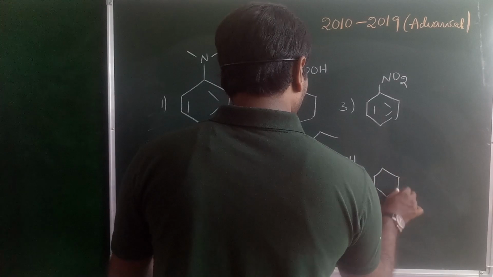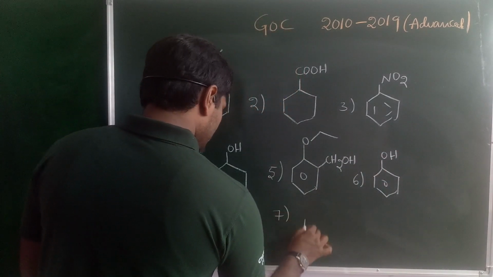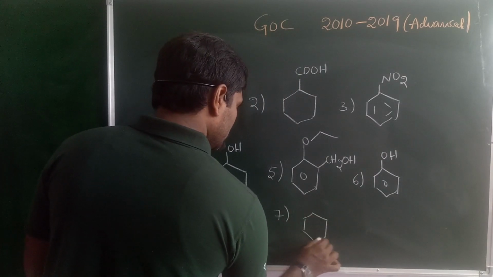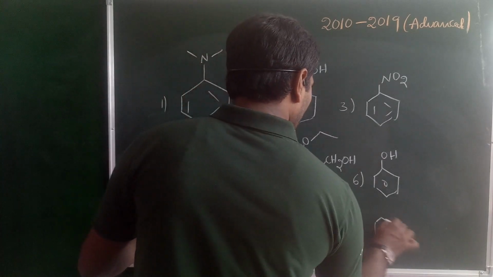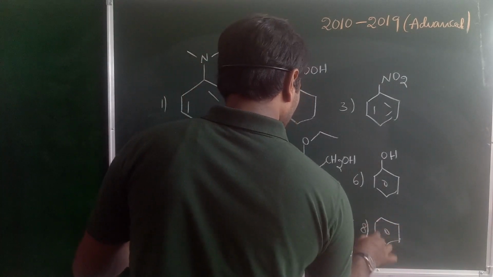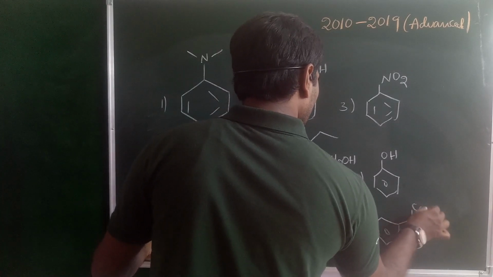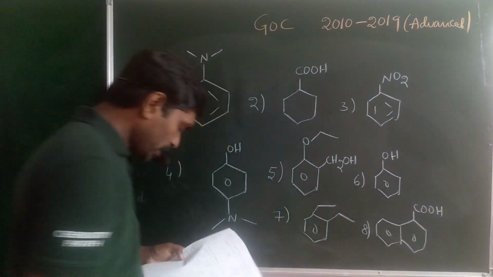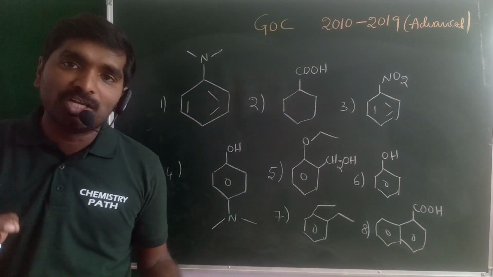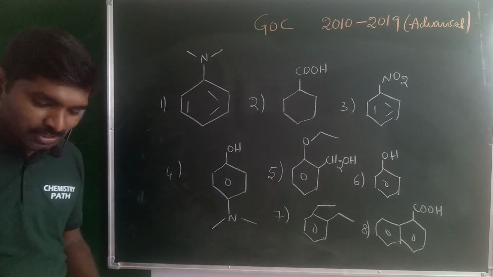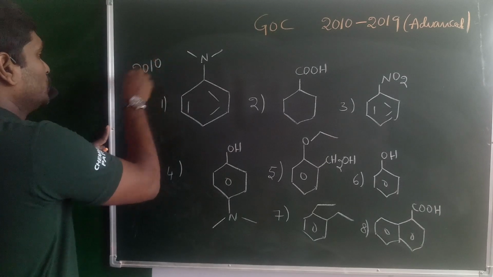Sixth one, phenol. Seventh one. Eighth one. Okay guys, so among the following, the total number of compounds soluble in aqueous NaOH, which is our question, which is a 2010 integer question.